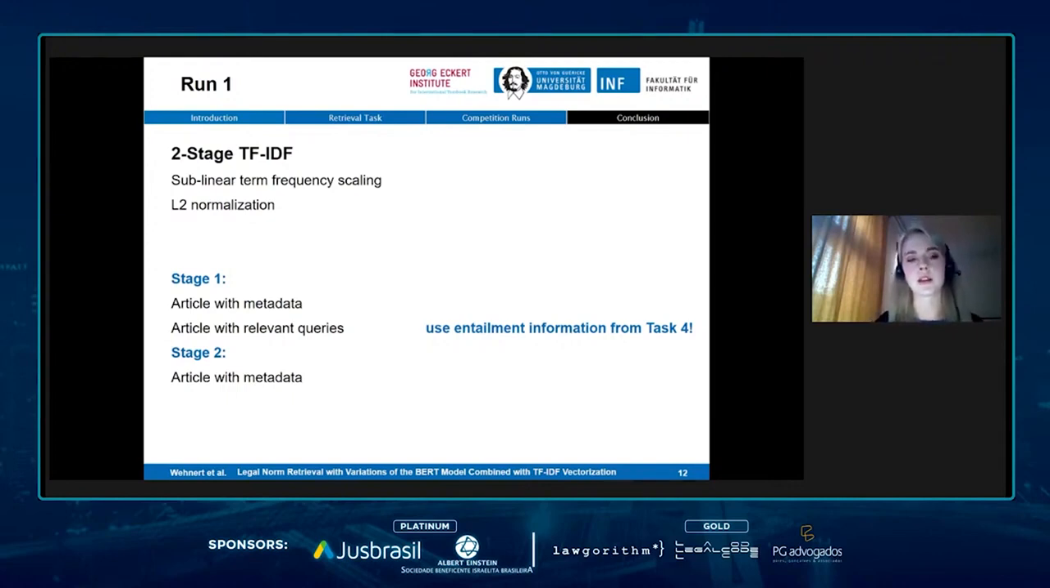So stage 1 has the article with the metadata from the hierarchical structure of the civil code, and as well the article with the relevant queries from the entailment information. And stage 2 has only the metadata from the hierarchical structure. And at this point, you may wonder, well, why didn't you just take stage 1? And so we have made some comparison of just taking stage 1 and just taking stage 2.